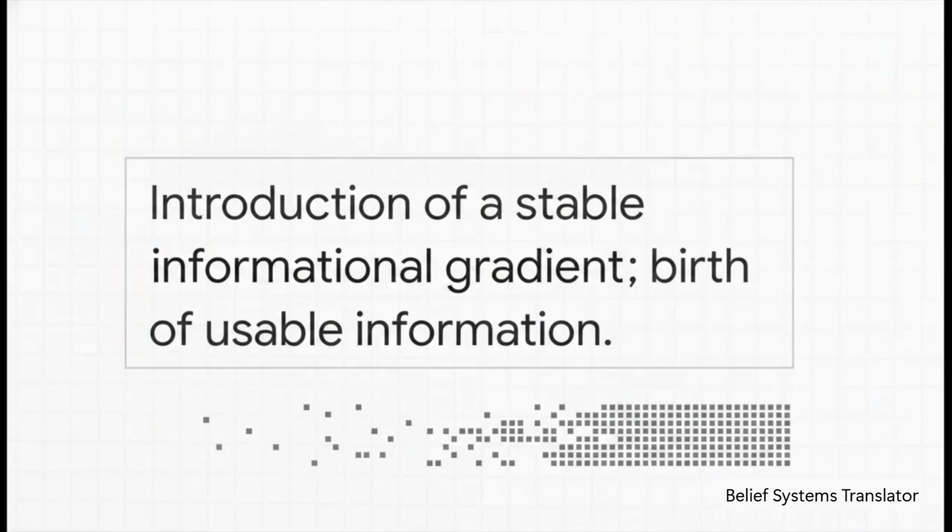Well, here is what the Belief Systems Translator outputs. It translates "let there be light" as the introduction of a stable informational gradient, the birth of usable information. Think of it like turning on a flashlight inside a pitch-black cave. Suddenly, boom, you have a contrast between light and dark. In physics and in computing, you literally can't have meaning or information without that contrast. So the ancient writers intuitively grasped that the birth of the universe required the birth of usable information.